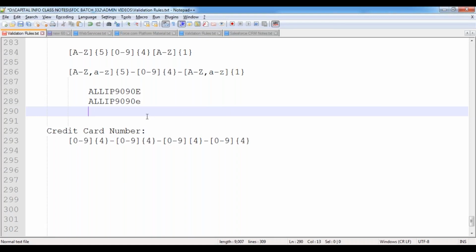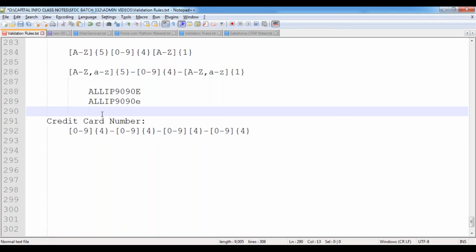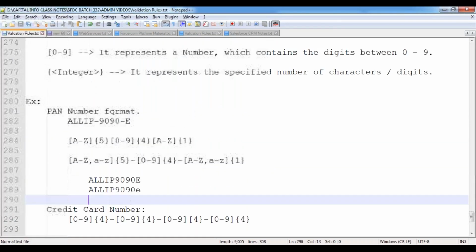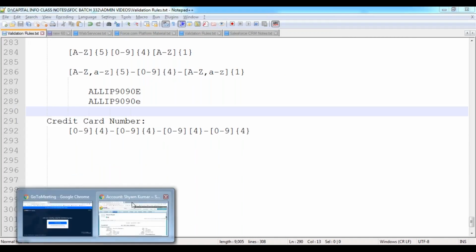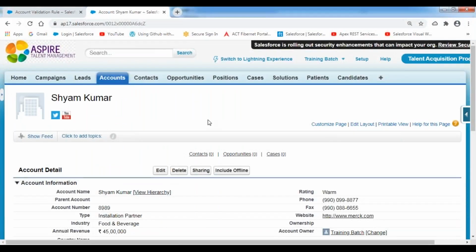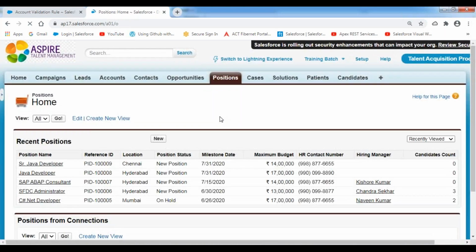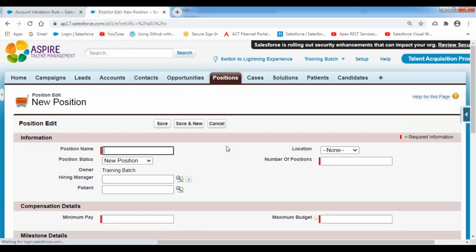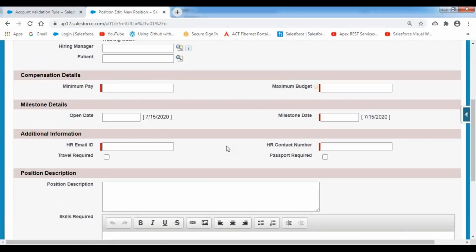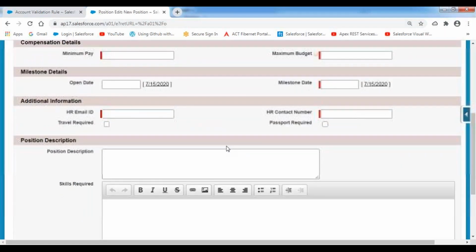Okay. So now let's see how we can prepare this validation condition in this case by using this regex function. For example, I'm having a field called PAN number. When you go to the candidate object, inside my candidate object, I'm having a field called PAN number. Do we have any PAN number field? Passport required is there, no PAN number field.